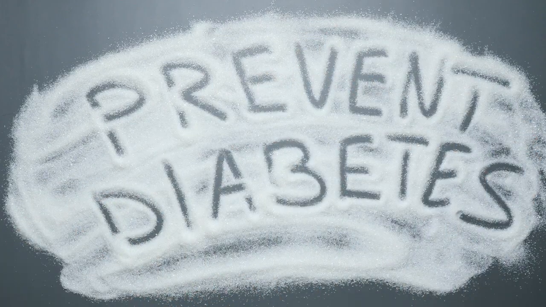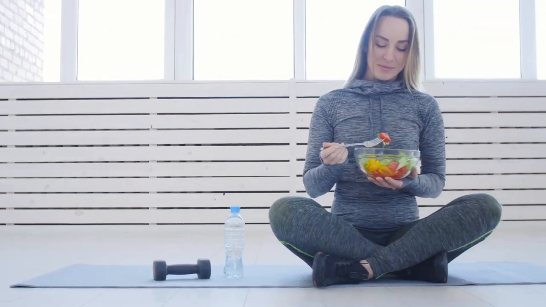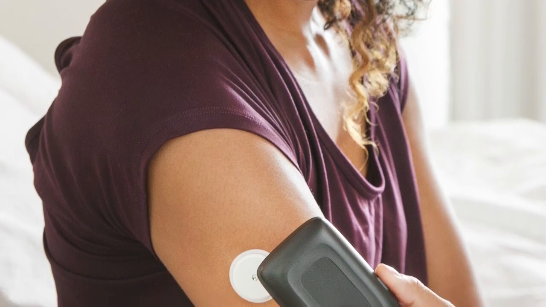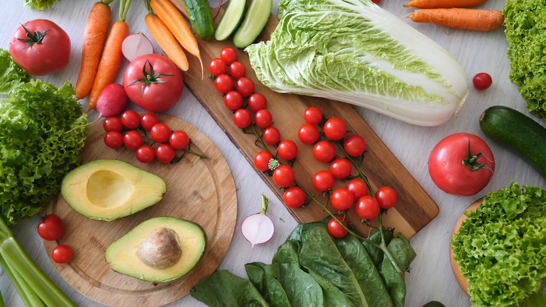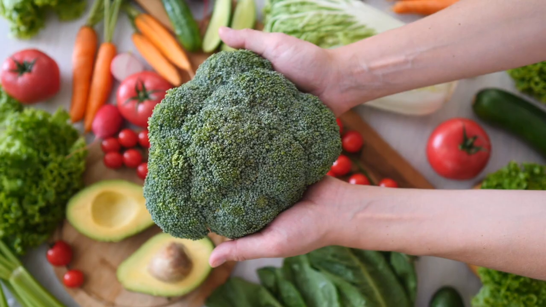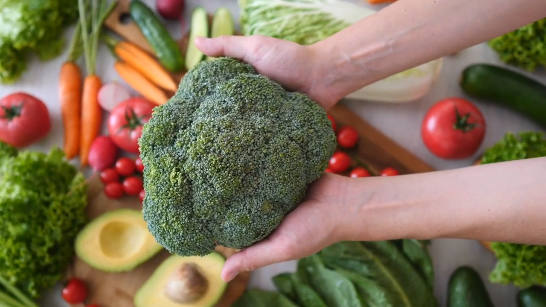Prevention and management of diabetes involve several strategies which include healthy eating, regular exercise, medication if necessary, and monitoring of blood sugar levels. A healthy diet for people with diabetes should include a variety of fruits, vegetables, whole grains, lean proteins, and healthy fats. It is also important to limit processed and sugary foods and beverages.